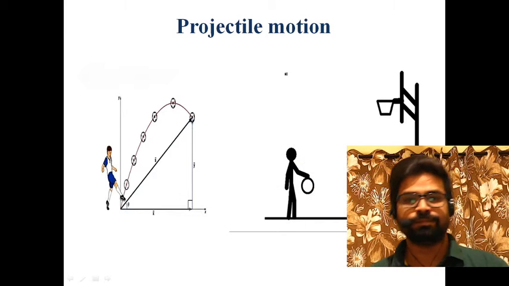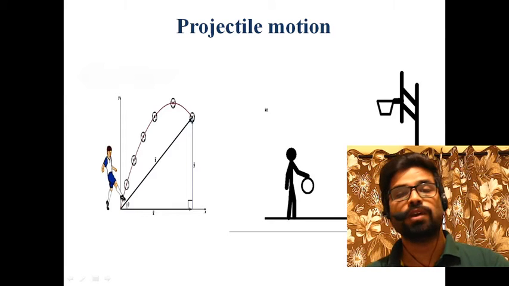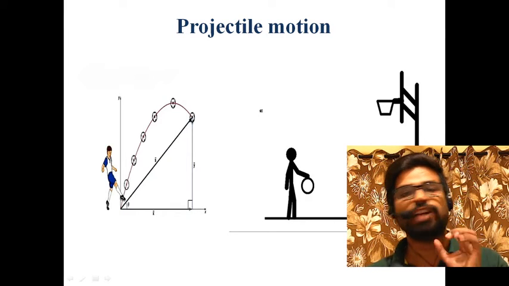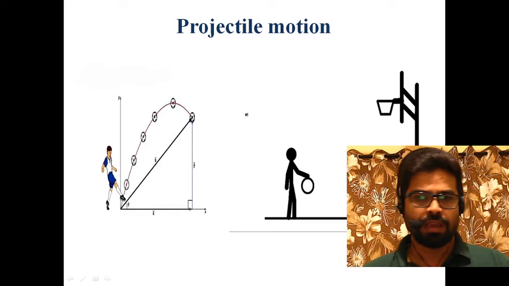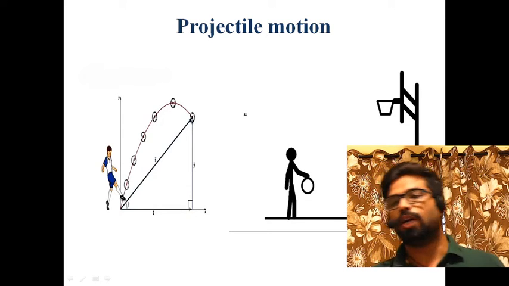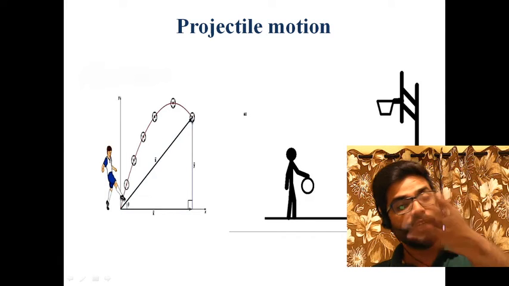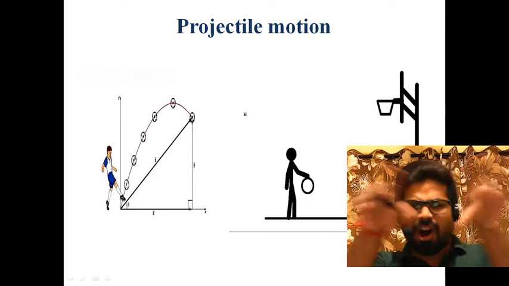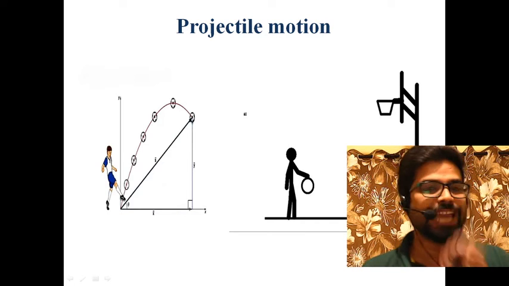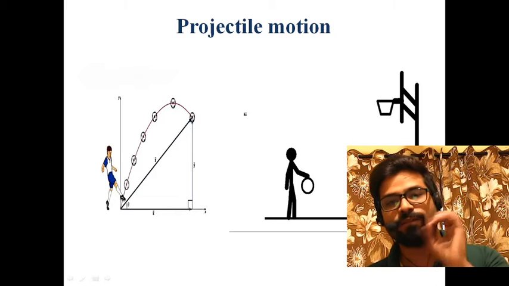Hello student. Today we are going to discuss one of the most important topics of motion in two dimensions. That topic is projectile motion. You might have seen a footballer kicking a ball, or a basketball player throwing a ball, or Dhoni hitting a six. That all comes under the category of projectile motion. So without wasting any further time, let's begin and feel the physics.